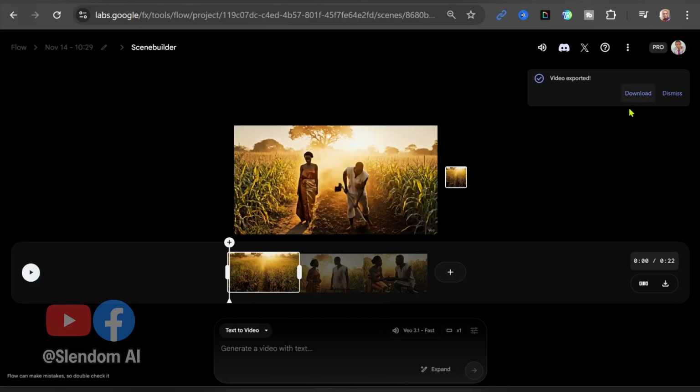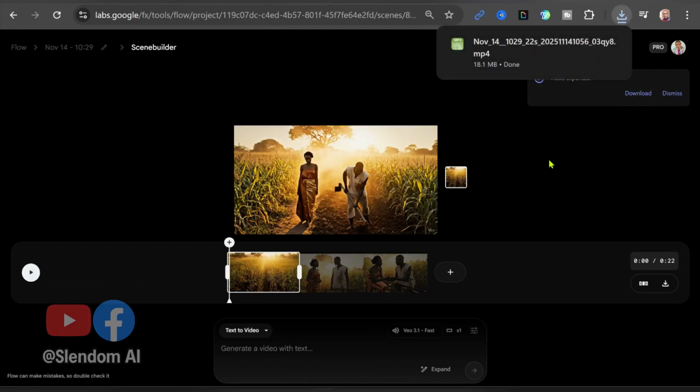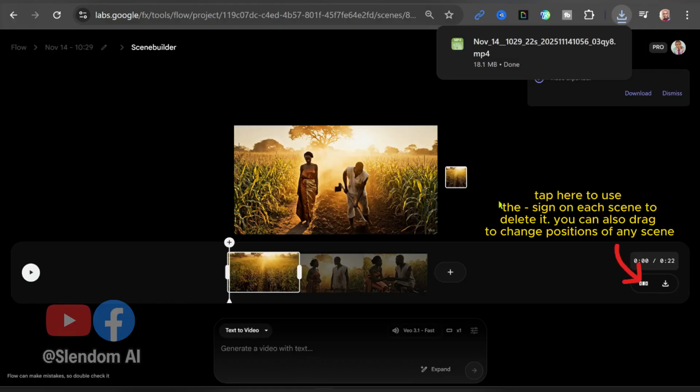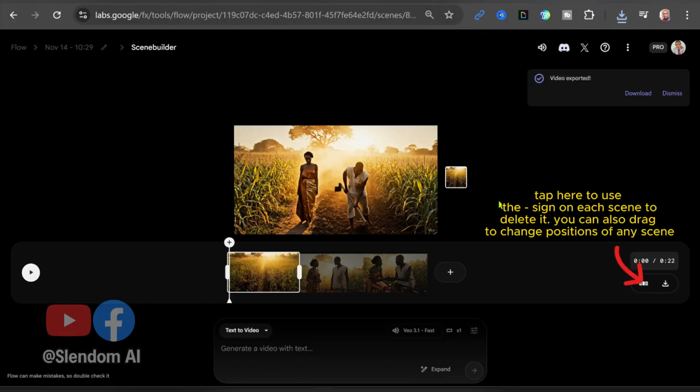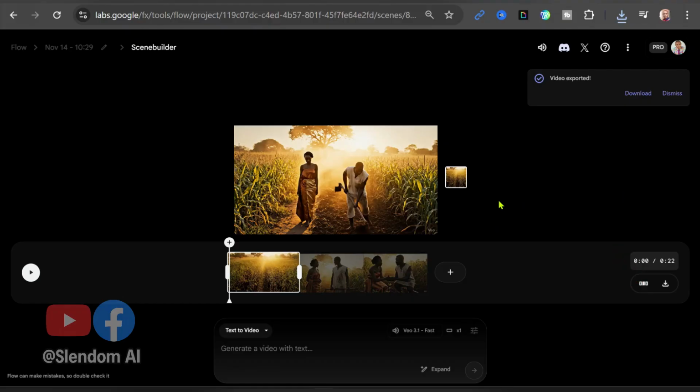And when you download your video, just like I'm going to download from here, you can go ahead and use any video editing software like CapCut or Filmora to put your videos together, and add more interesting effects like zoom, pan, and all that. And if there are scenes that you need to cut out, which definitely there's going to be, because all these things are not perfect, sometimes they may not give you what you want.